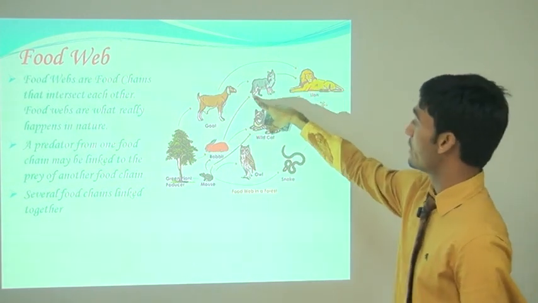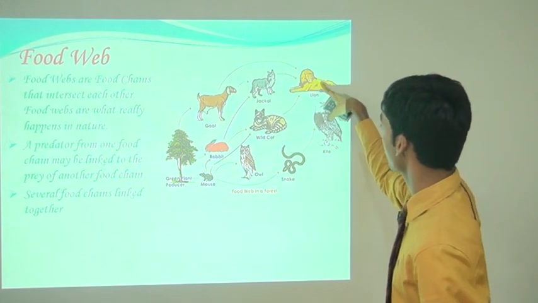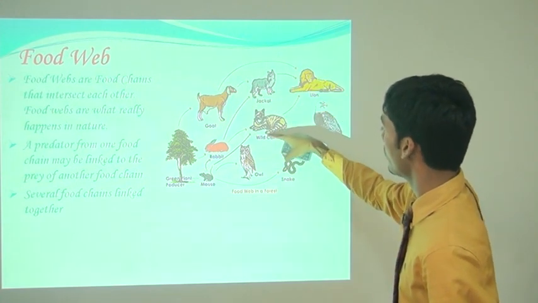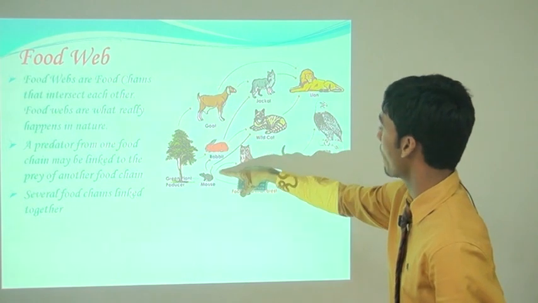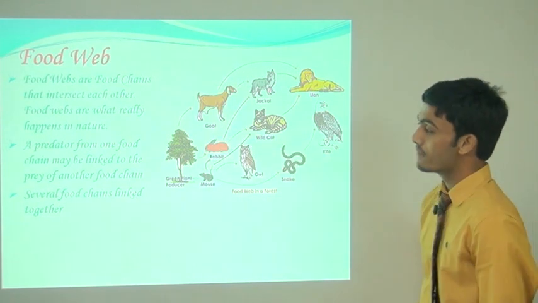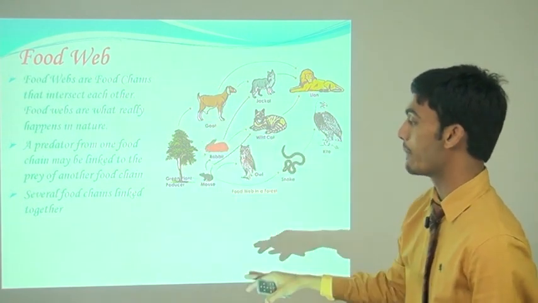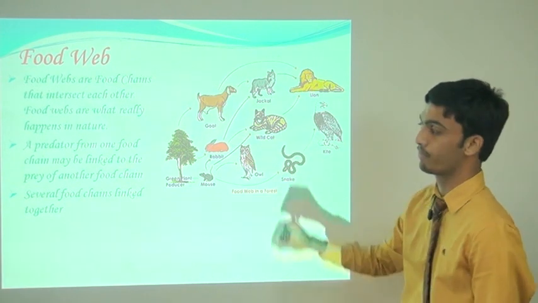Here we can see the jackal is connected to the lion, and the wildcat feeds on the rabbit and the mouse also. So the point is that the predator from one food chain may be linked to the prey of another food chain.